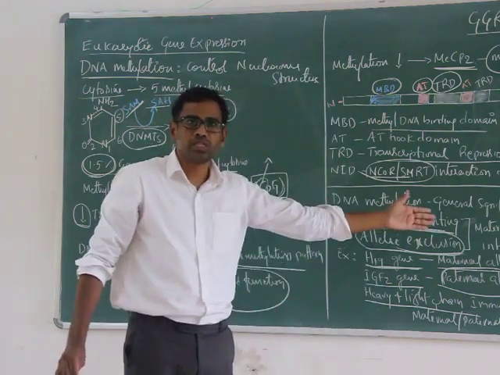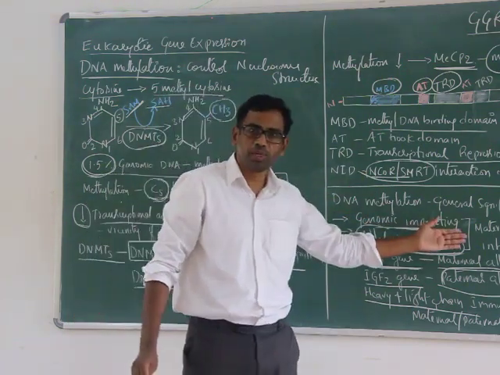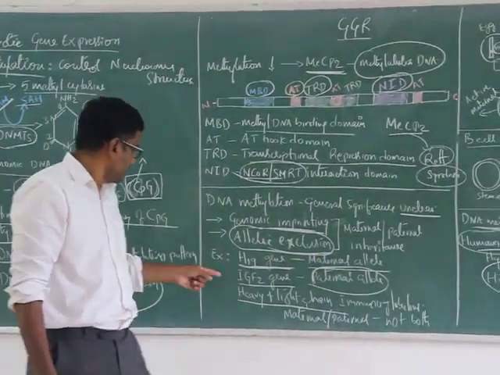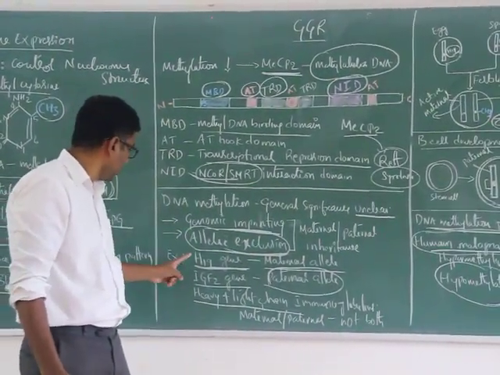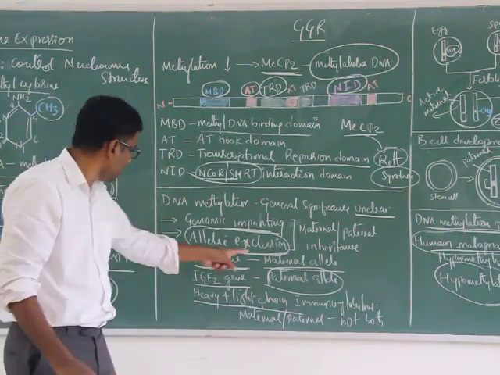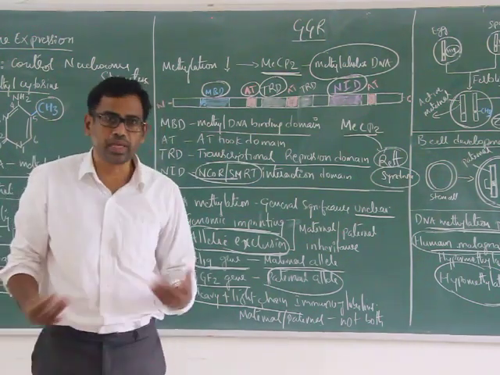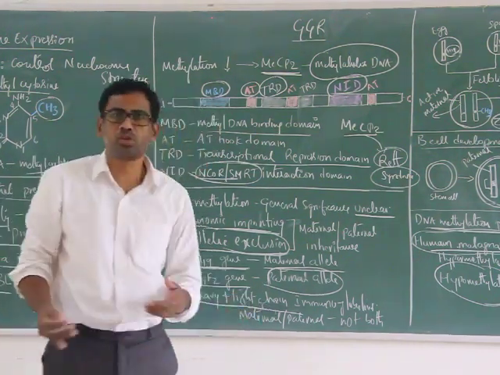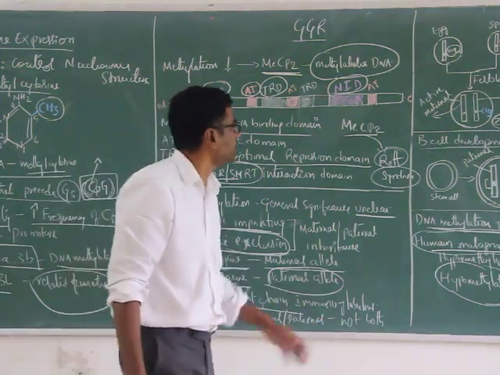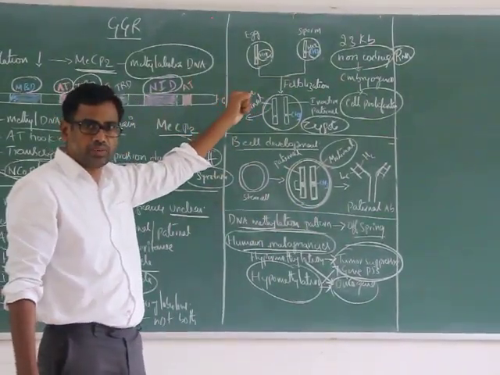If you consider the physiological significance of DNA methylation, genomic imprinting and allelic exclusion play a very important role. In genomic imprinting, we have the H19 gene and IGF2, which are imprinted genes, and allelic exclusion during heavy and light chain rearrangement of immunoglobulins, either maternal or paternal, not both. I explained how imprinted genes are inactivated.